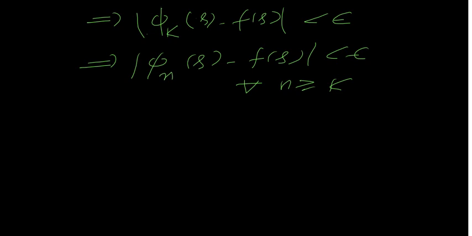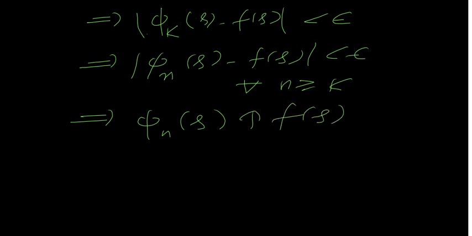Which implies that this phi n of s increases to f of s, but s is a point of continuity. So at a point of continuity, phi n increases to f, and the function is continuous almost everywhere. So this convergence is also almost everywhere, because it is true at the points of continuity.